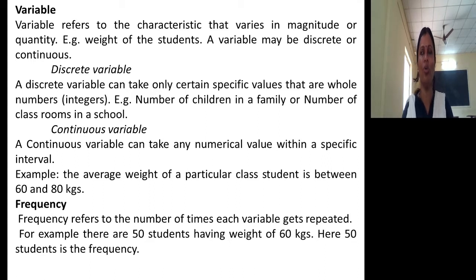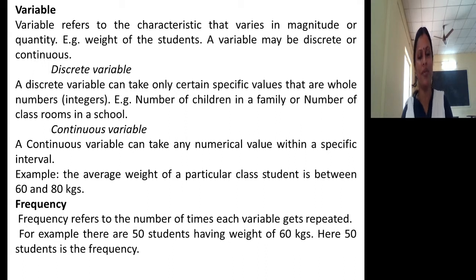Otherwise you want to know the number of classrooms in a school or in a college. What is the number of classrooms in a particular school? That indicates a discrete variable. Maybe 2, maybe 5, maybe 10, maybe 20. Means it takes a specific value. That variable which takes only certain specific values is called a discrete variable.